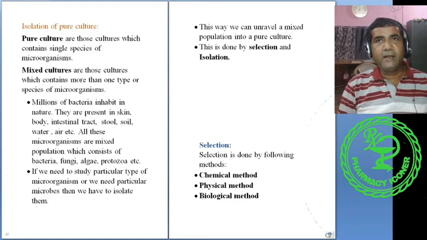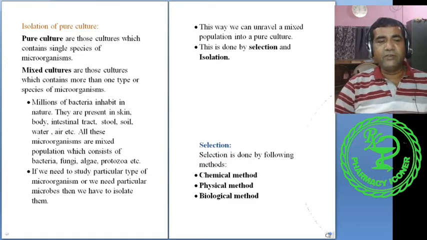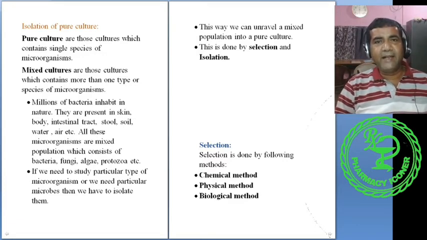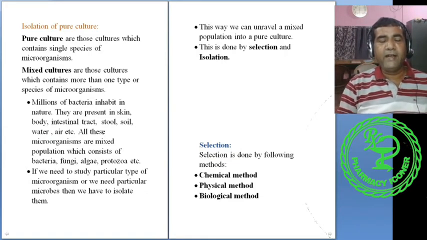Most of the microbial samples available in nature are mixed in nature. So where are these microbes available? They are available in nature, in the body, skin, intestinal tract, soil, air, everywhere. Everywhere microorganisms are present, but these microorganisms are mixed. That is, bacteria, protozoa, fungi are mixed. In bacteria, different types of bacteria are mixed. This way, different types of microorganisms are mixed in nature.